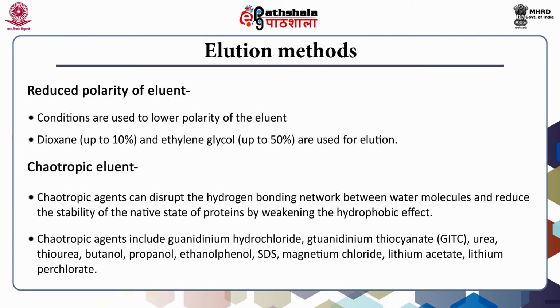Chaotropic agents include guanidinium hydrochloride, guanidinium thiocyanate, urea, thiourea, lithium perchlorate, lithium acetate, magnesium chloride, butanol, propanol, ethanol, phenol, sodium dodecyl sulfate. Chaotropic agents can be added to elution buffer to elute bound target molecules.